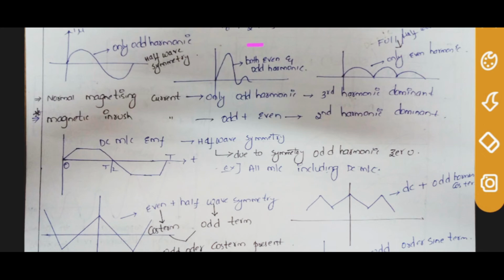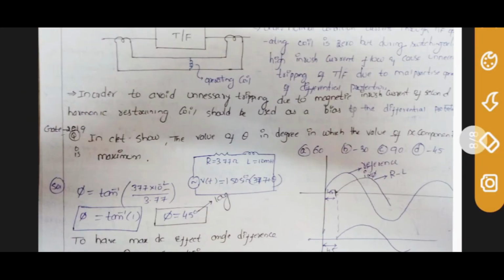So during design, there is an operating coil and an additional restraining coil, which you will read about in power system. The restraining coil is provided to identify whether it is a high current due to a fault or due to switching transient. A second harmonic operating relay will be there. You will read about this second harmonic relay in power system; it identifies the fault current and operates the circuit breaker accordingly. Hope up to now the conclusion is clear.